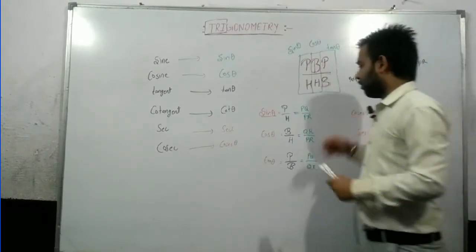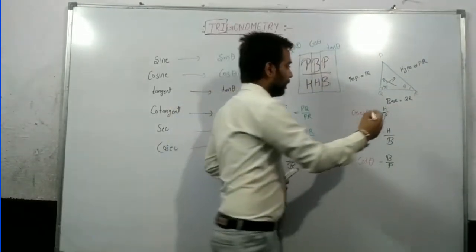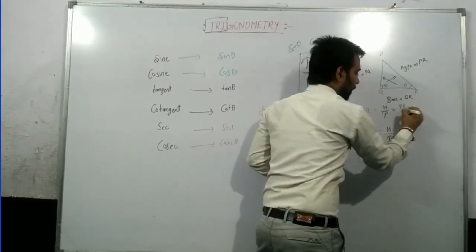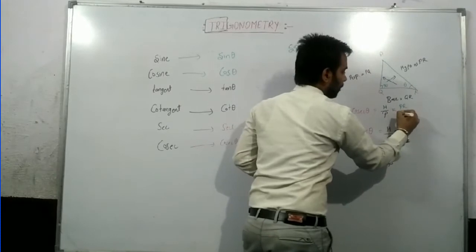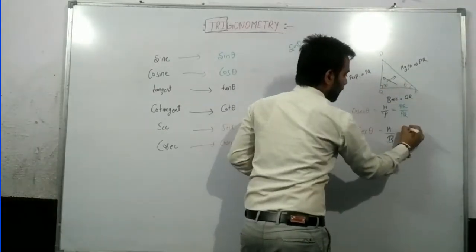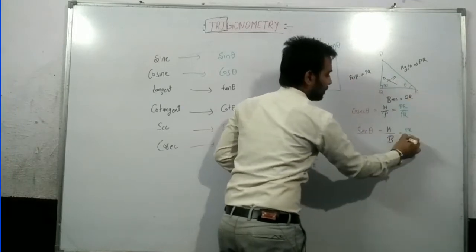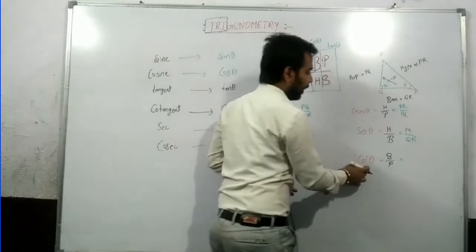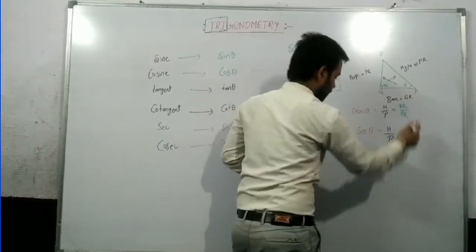Now find the values of the 3 thetas. That H by P, what is the H? Hypotenuse PR, and what is the perpendicular? PQ. Second is sec: hypotenuse is PR and the base is QR. Again in cot theta, base by perpendicular. What is the base?